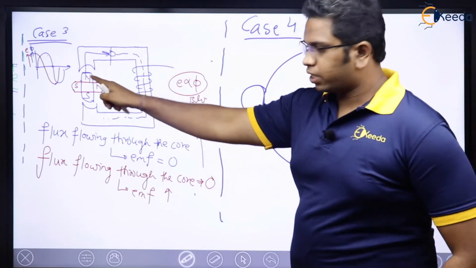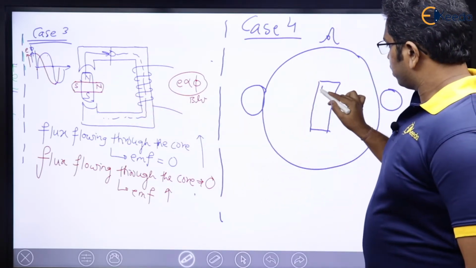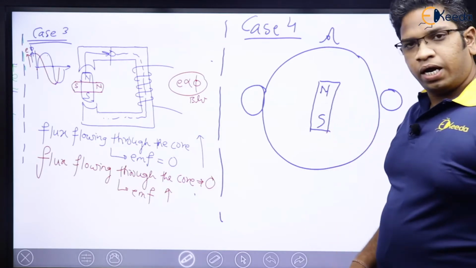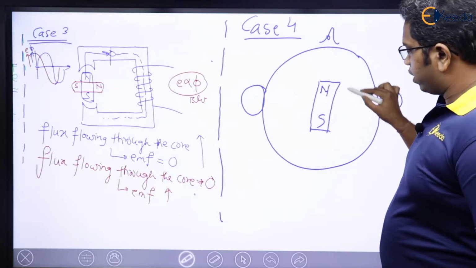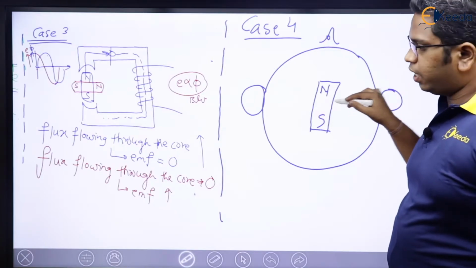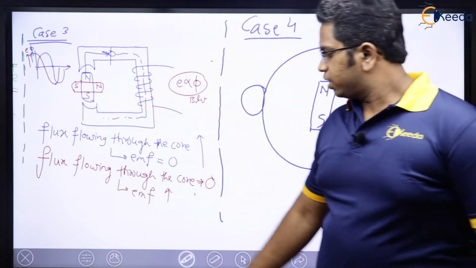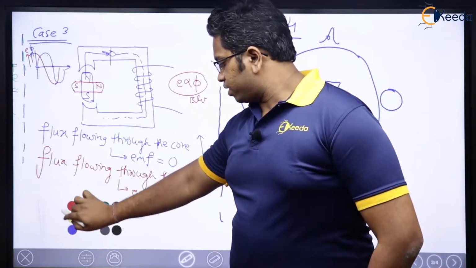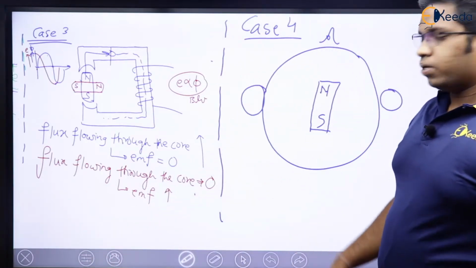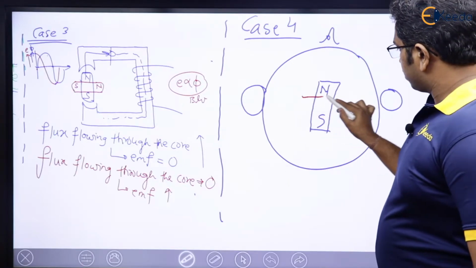Now, I am taking the same rotor here. Means, in the first case, in the blue case, this is north and this is south. And I am assuming that this rotor is going to rotate in the clockwise direction, and then next it will have the N pole here, S pole here. Let me have that here.